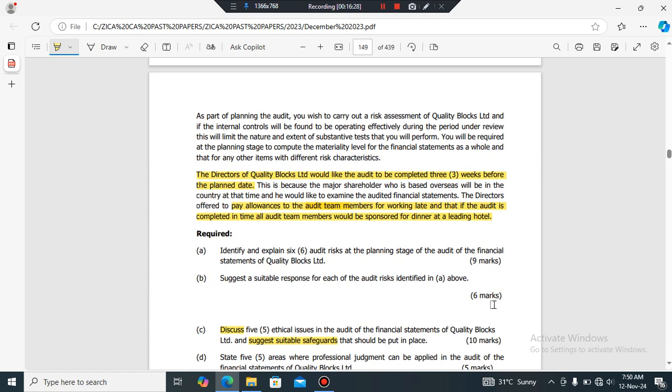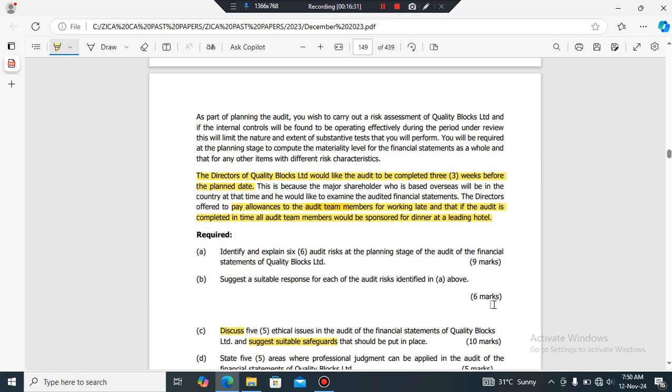So when they say discuss, you need to identify. When you identify the items in the scenario, after identifying the items in the scenario, you need to think in terms of how do these items affect the ethical threat, which ethical threat is being affected in this context. And then when you explain, okay, the ethical threat which is being affected is this, right?